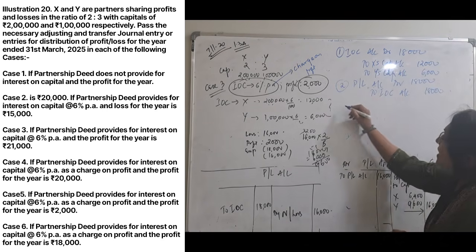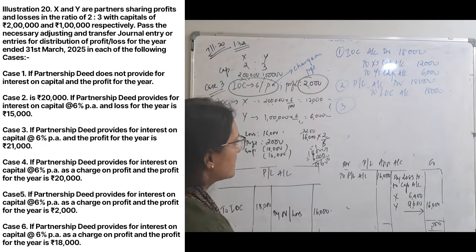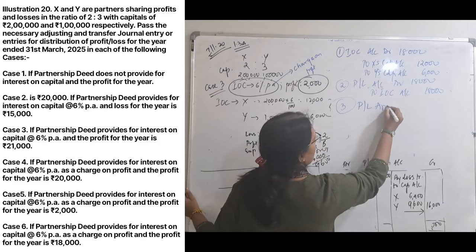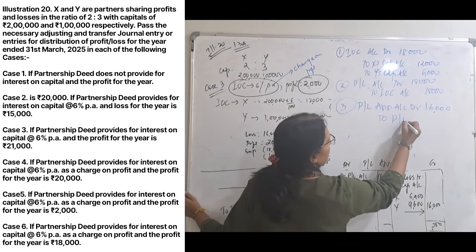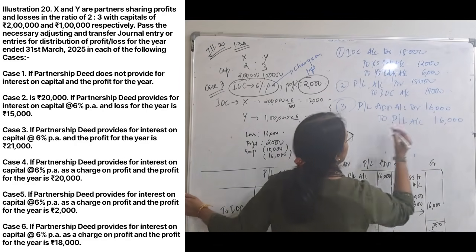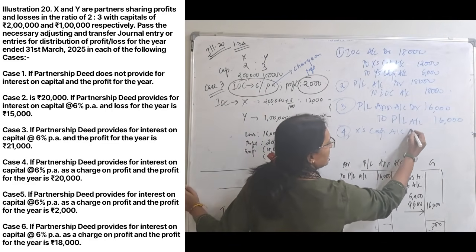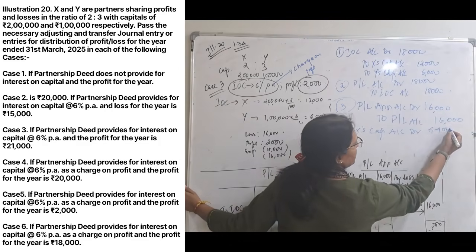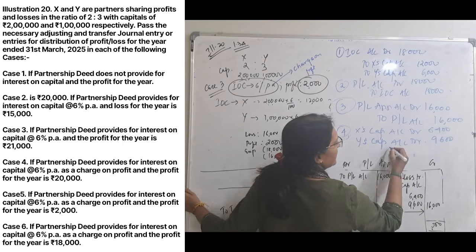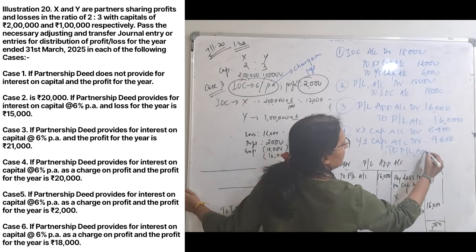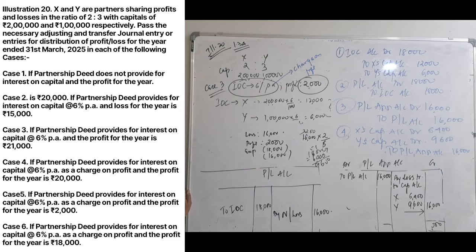Right? Third one is the firm is bearing a loss. So this loss is transferred over here. So this will be profit and loss appropriation account debit. There is a loss of 16,000 to profit and loss account 16,000. Because it is a loss, the partners' capital accounts will be debited. X's capital account debit with 6,400, Y's capital account debit with 9,600, to profit and loss appropriation account 16,000. That's it. This is your case number 5.